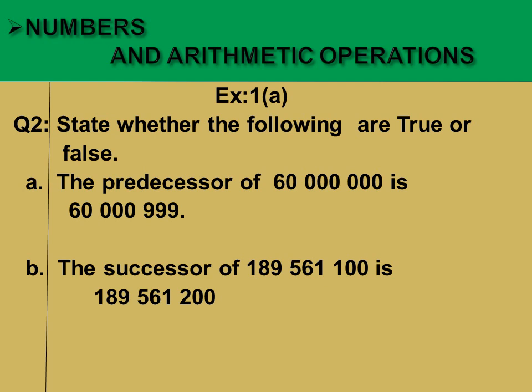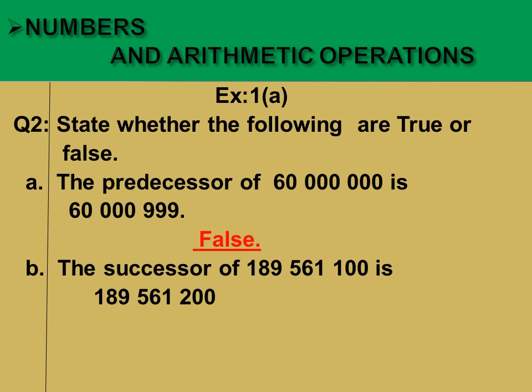Part A, the predecessor of this given number is this. The predecessor is given, okay. What will we do? We will subtract 1 from the given number and then we will check whether we get the answer like this. Let's see. No, we will not get the answer like this. This means that the given statement is false.